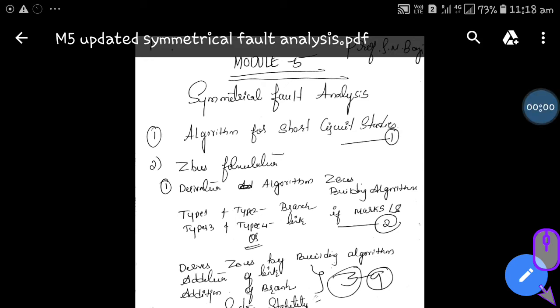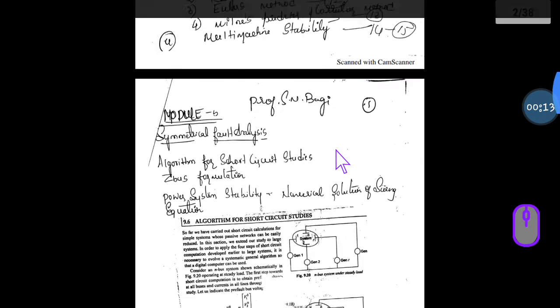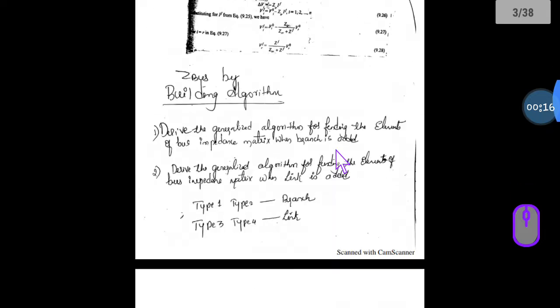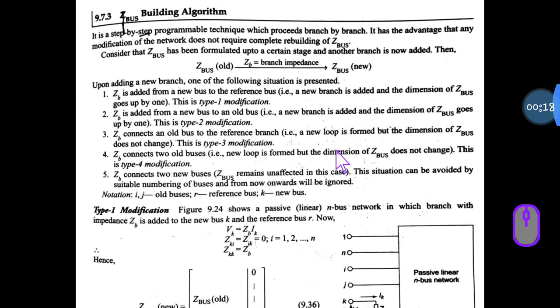Okay, dear students, today I am going to discuss the doubts regarding module 5. As per the question paper, how they are going to ask in the main exam, actually they are asking derivation on addition of branch and link. Whatever derivation I have given in this is from the Nagrath Kothari book. So this is the derivation.